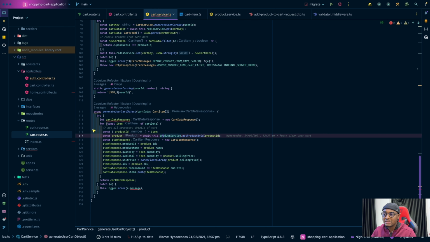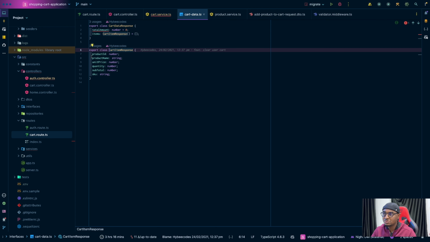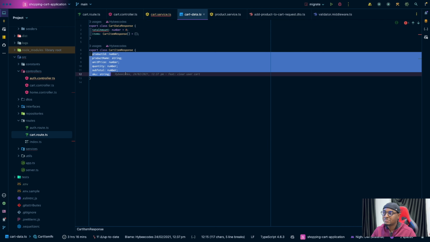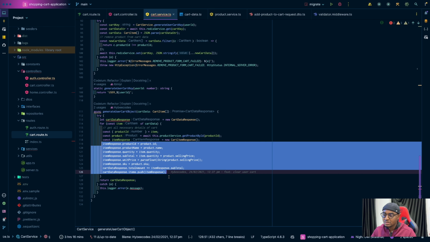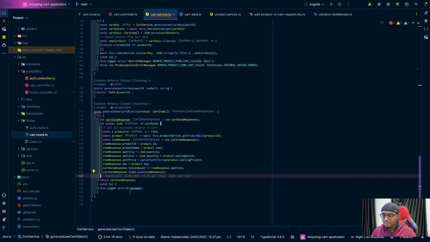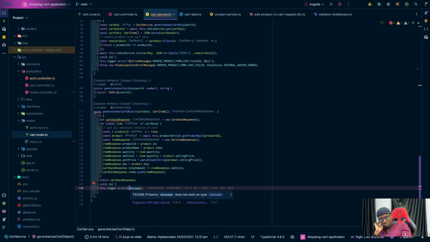I'm iterating over the items, right? And then I'm getting the product ID, fetching the product, and then creating a new instance of the cart item response, which is this class here. And that's what I'm doing here. Yeah.